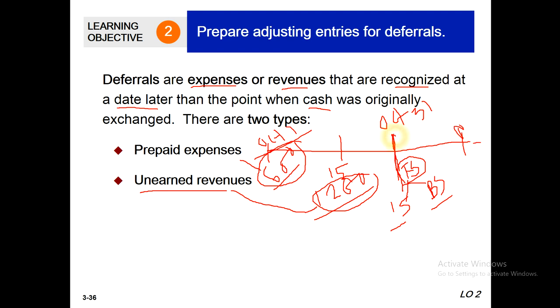So we need to prepare our financial statements here, that means 31st October. In this discussion you have got the point, I think.